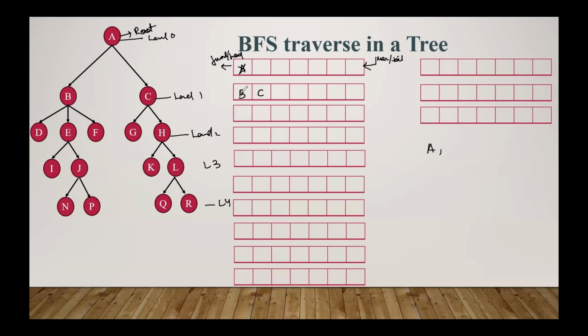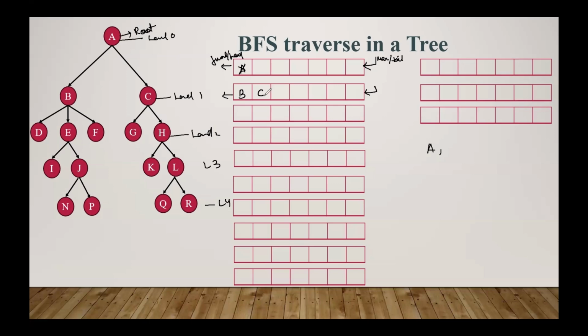It can be possible C and B. It is not mandatory that we have to insert or follow the sequence left to right. Any sequence we can do. We can perform B to C or C to B. Any sequence we can do. But the only thing is that insertion should be done from this side and deletion should be done from this side.